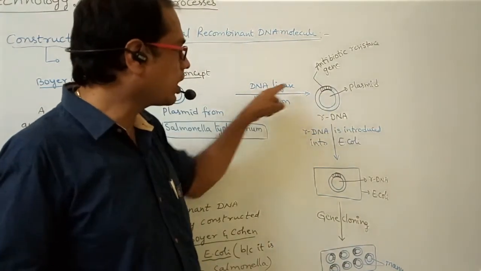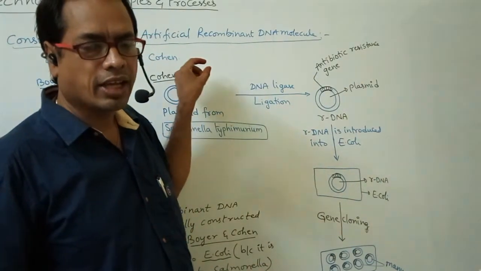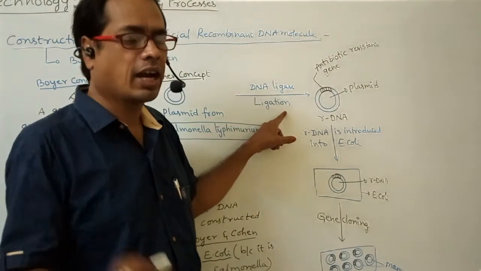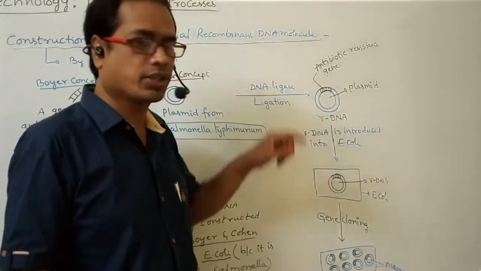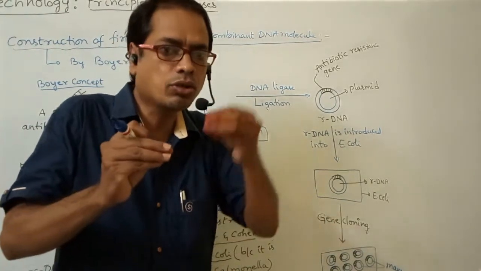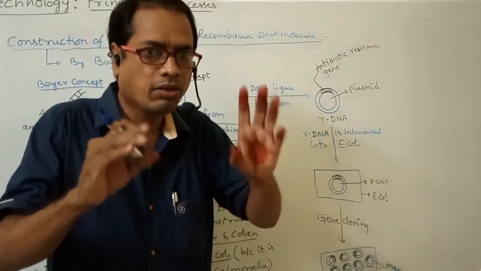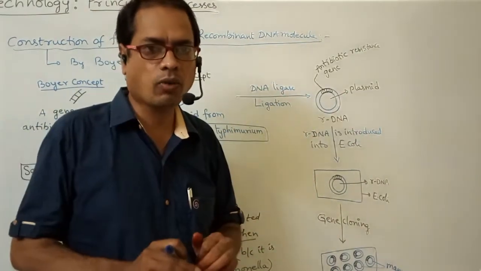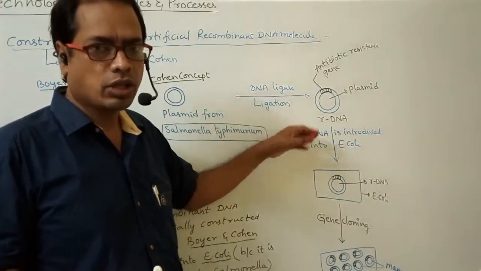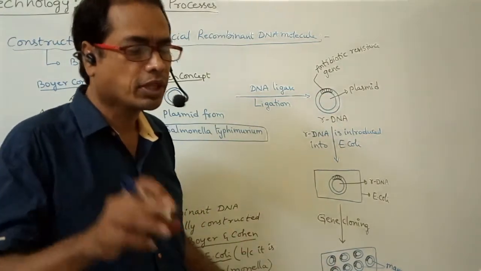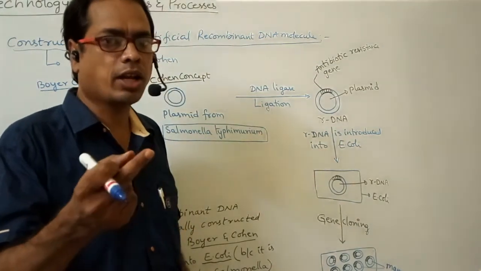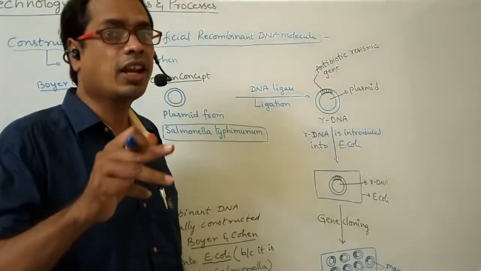For attachment, what type of enzyme is used here? That is, the antibiotic resistance gene is integrated into the plasmid. This process is called ligation, and the enzyme involved is DNA ligase. So the enzyme useful for integration of an alien piece into a plasmid, for attachment, for ligation, what type of enzyme is required? DNA ligase. The process is called ligation. Okay, so this rDNA is introduced into which cell? E. coli cell. Why is E. coli selected? Because E. coli and Salmonella are both closely related.